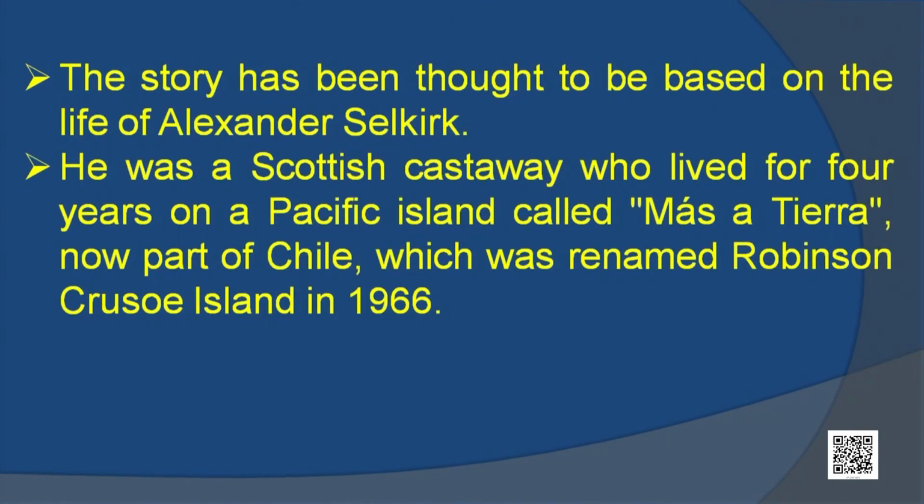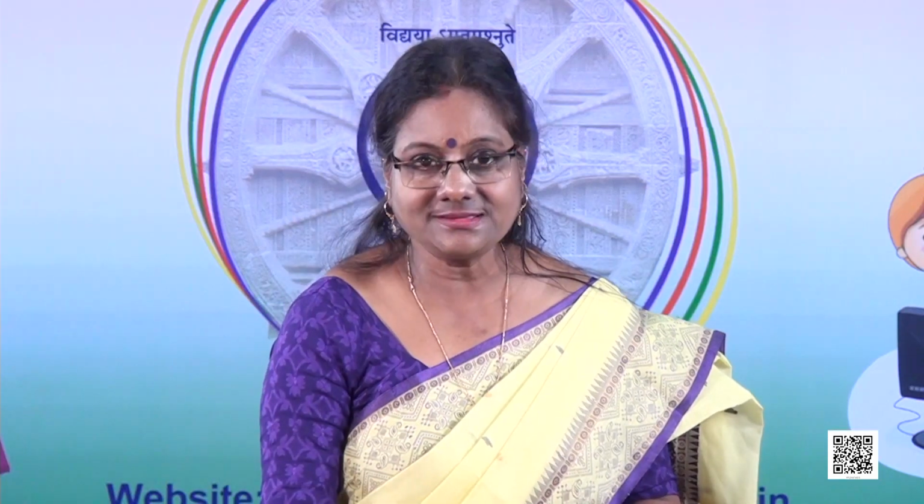The story is thought to be based on the life story of Alexander Selkirk. He was a Scottish castaway who lived for 4 years on a Pacific island called Masatierra, now part of Chile, which was renamed Robinson Crusoe Island in 1966.